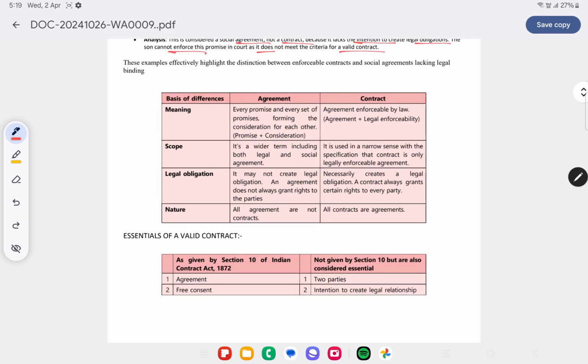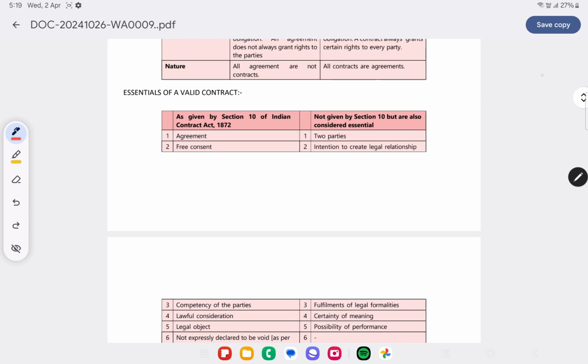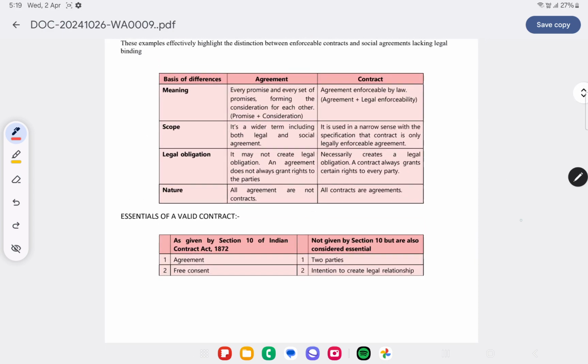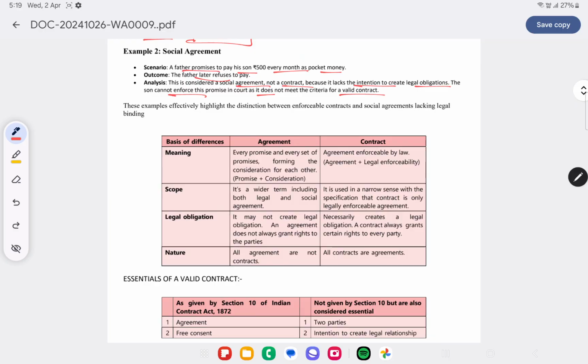Then certain examples are given. What are the differences between enforceable contract and social agreement? So enforceable contract and social agreement. Social agreement means social agreement only. Enforceable contract means a valid contract, that is legally enforceable contract.